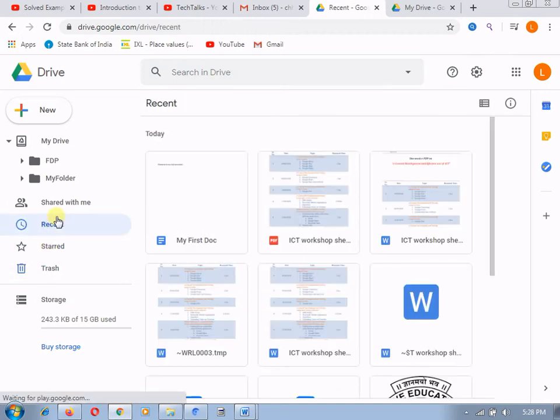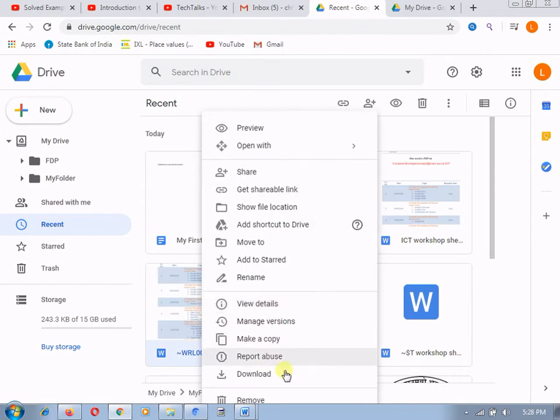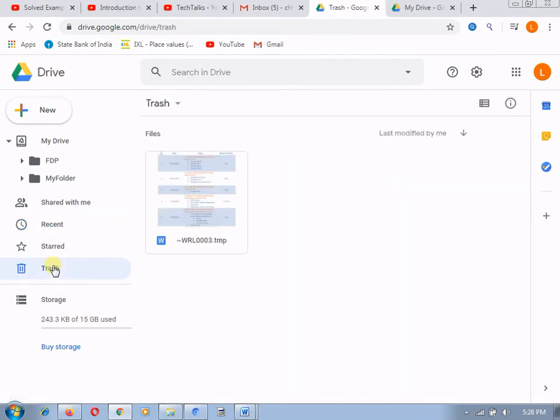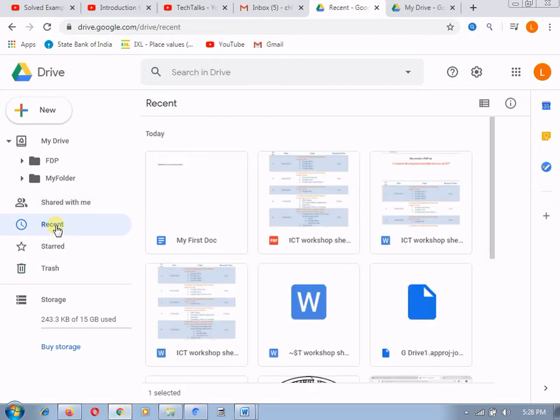So for example, if I delete this particular document, I am going to remove it, and after removing it, it will move to the trash. And here it provides an undo option for up to 5 seconds. Here you can see that in this trash, whatever I have just deleted is available. Now I will show you which different options are available with any file.